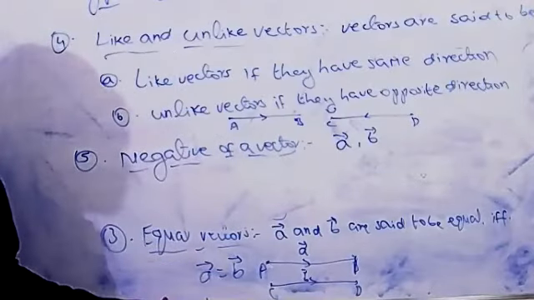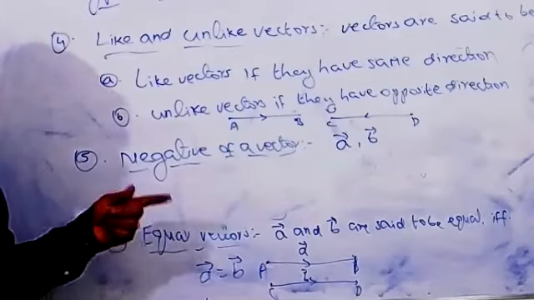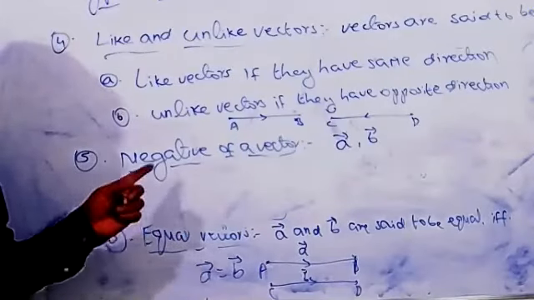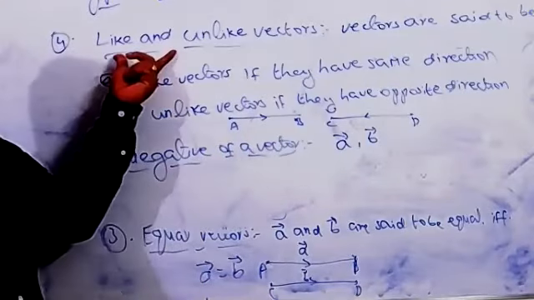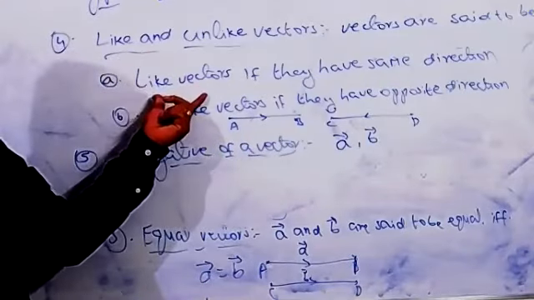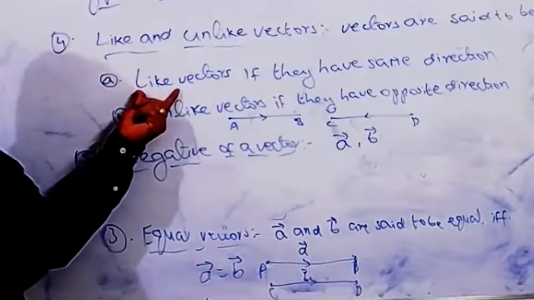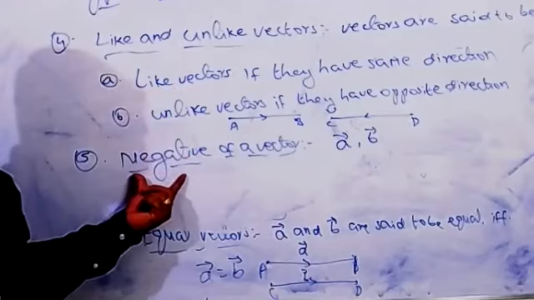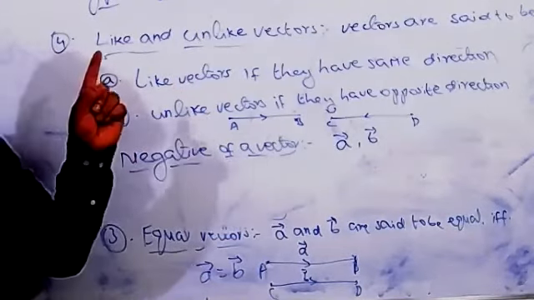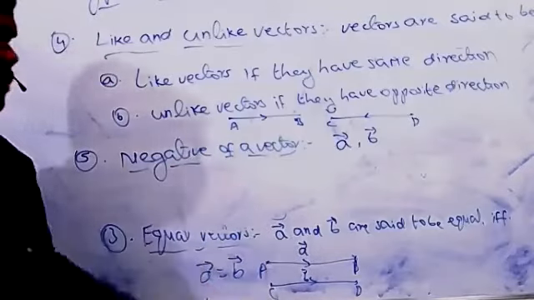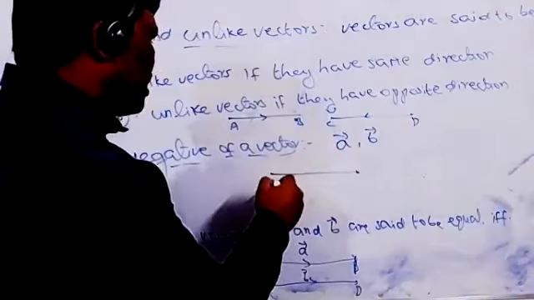For equal vectors, the magnitude is the same and the direction is also the same. But for the negative of a vector, whatever vector we take has the same magnitude, but the direction will be opposite.